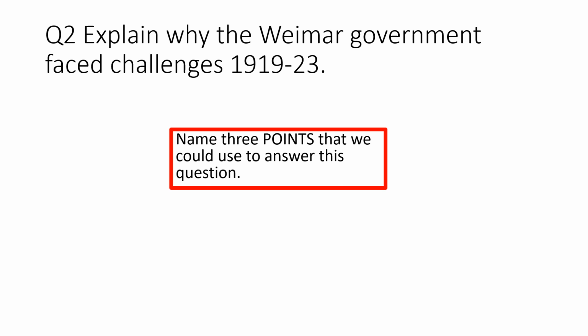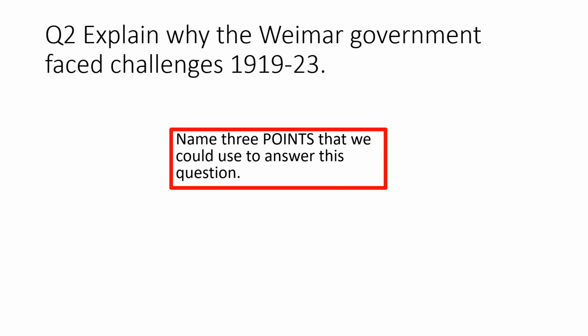So relevant factors would be the signing of the Treaty of Versailles, because the German reaction to that caused challenges for the Weimar government because the Weimar government was blamed. You could also have political uprisings, so threats from the left and the right. So that's the Spartacist uprising from the left and the Kapp Putsch from the right. And those are challenges because they threaten the stability of the government and the power of the government. They make the Weimar government look weak.